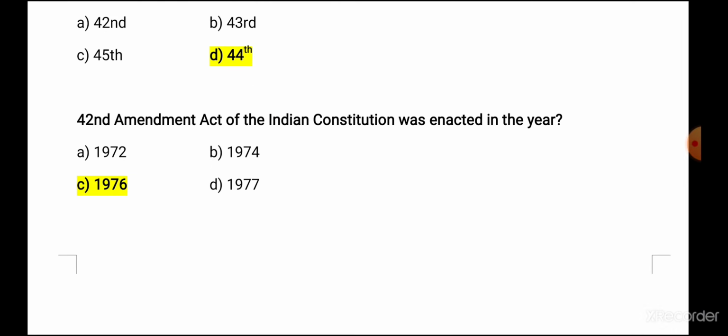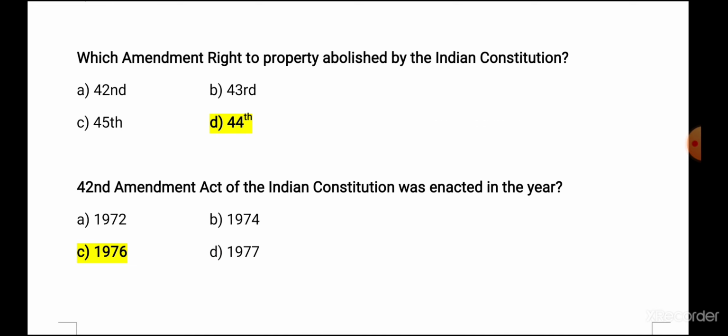So by this, we have seen the questions related to parts and schedules of the Indian Constitution and the preamble of our Indian Constitution. You can see at least one or two questions are asked in every examination related to these two chapters. So just read these chapters again and you will get at least two questions in whatever exam you write. Okay, thank you, all the best.